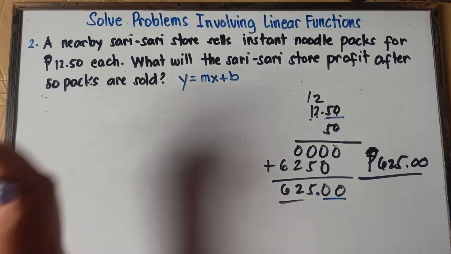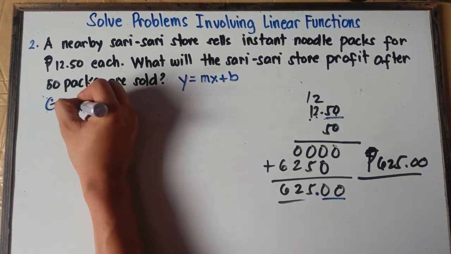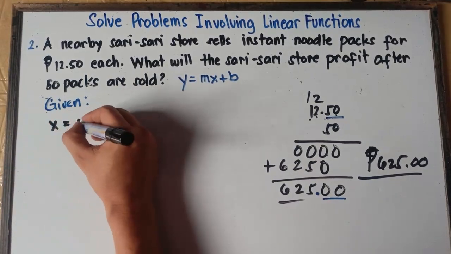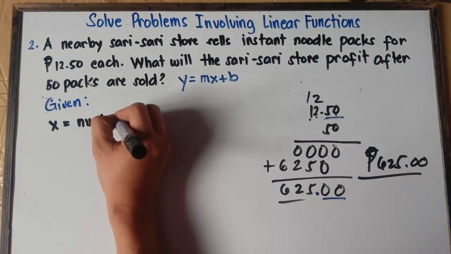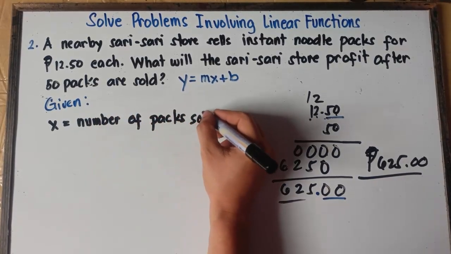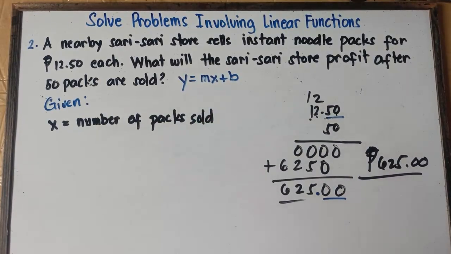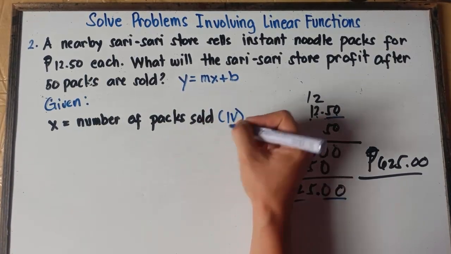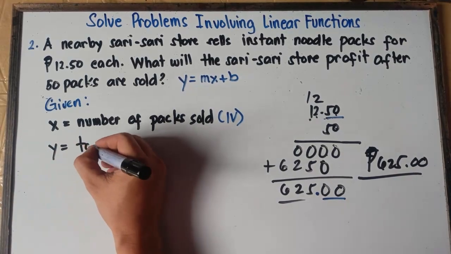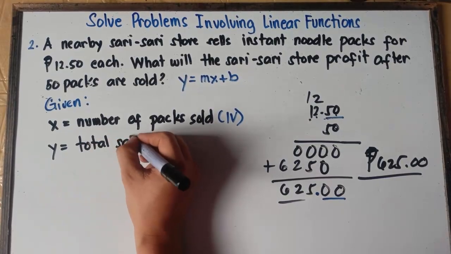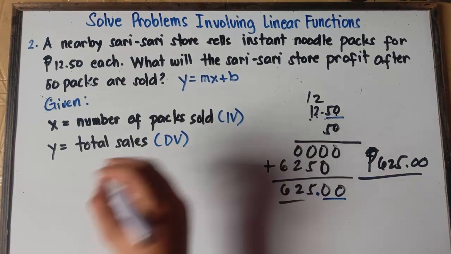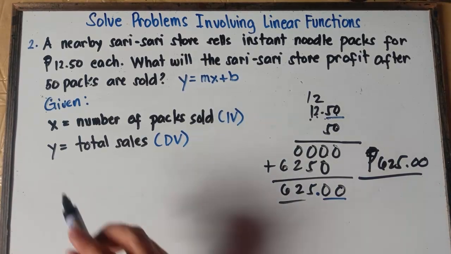So once again, let's write down the given. Let's start with x. x will be the number of packs sold, so this will be our independent variable. We also have y. We're looking for y, which will be the total sales, and this will be our dependent variable.